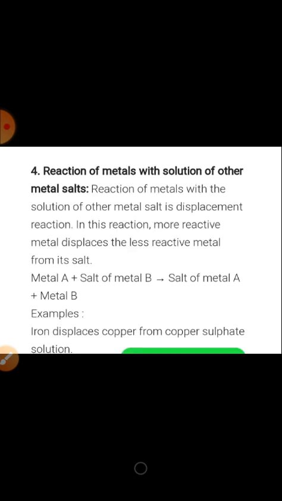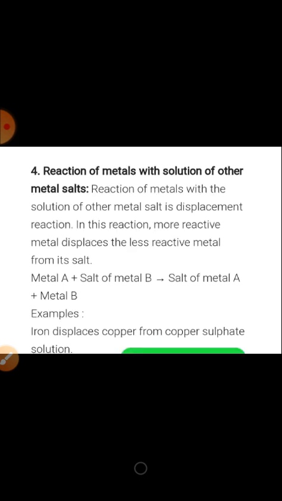Zinc oxide behaves like a base when it reacts with acid. Zinc oxide gives zinc chloride and water on reaction with hydrochloric acid. In a similar way, aluminium oxide behaves like a base when it reacts with acid and behaves like an acid when it reacts with a base. Aluminium oxide gives sodium aluminate along with water when it reacts with sodium hydroxide.